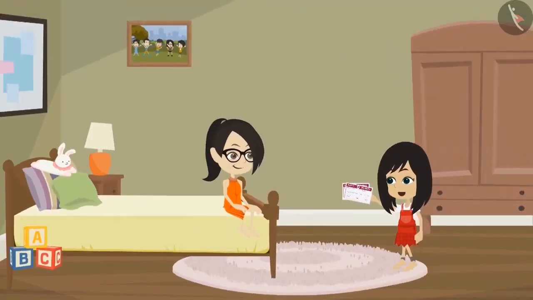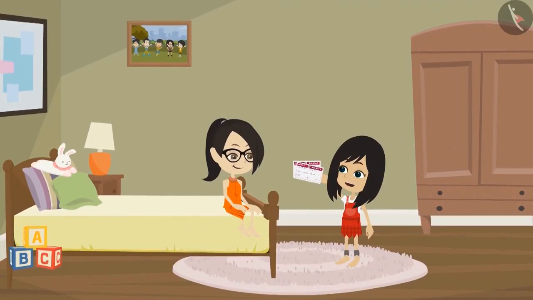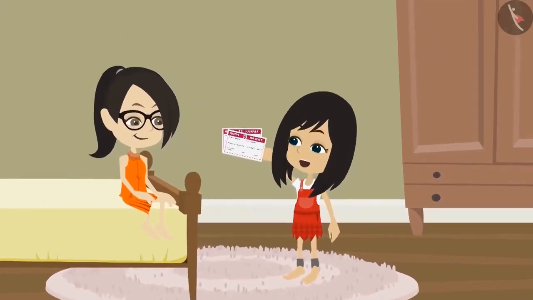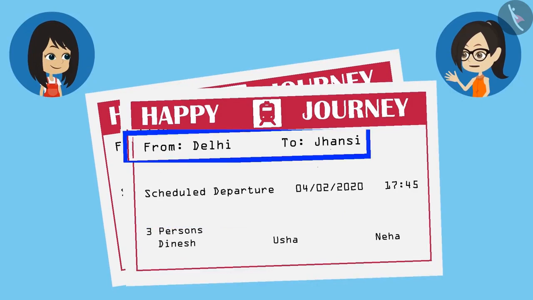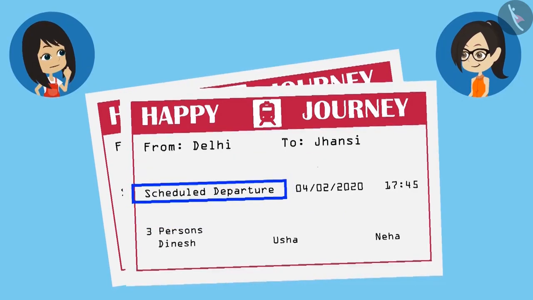Here are the tickets. One to go to Jhansi and one to come back from there. Let's see what all are mentioned on the ticket. Look, it has Mummy, Papa's and my name written on it. It is also written that this train will go from Delhi to Jhansi. And what is this written? Scheduled departure. What is the meaning of this?